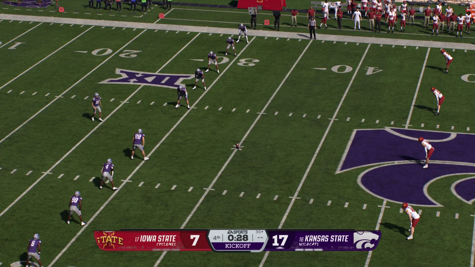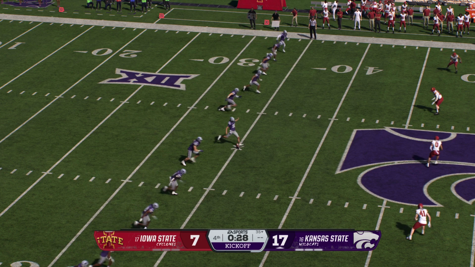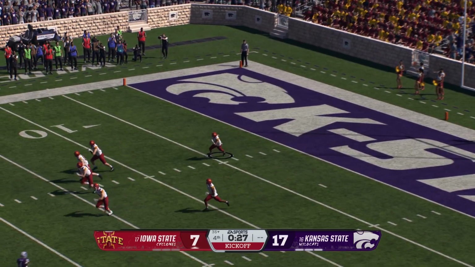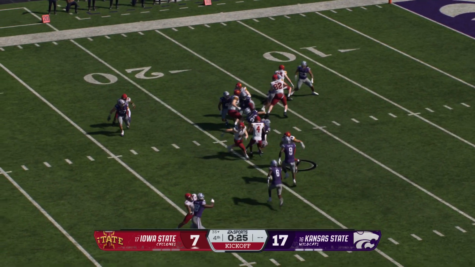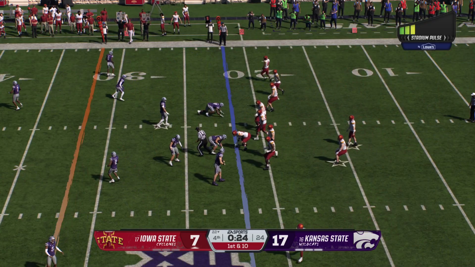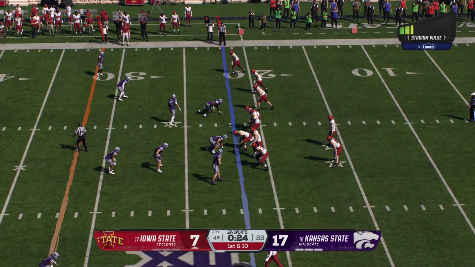Following the field goal, the kickoff team is out there now. Return starts from inside the 5. Tackled at the 22. Good job by the coverage team. Offense out for the first play of the drive, beginning at the 22.